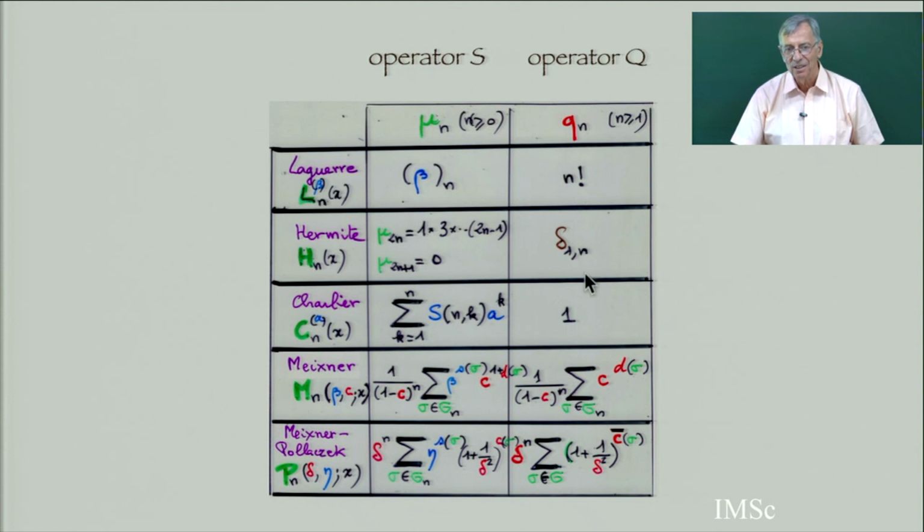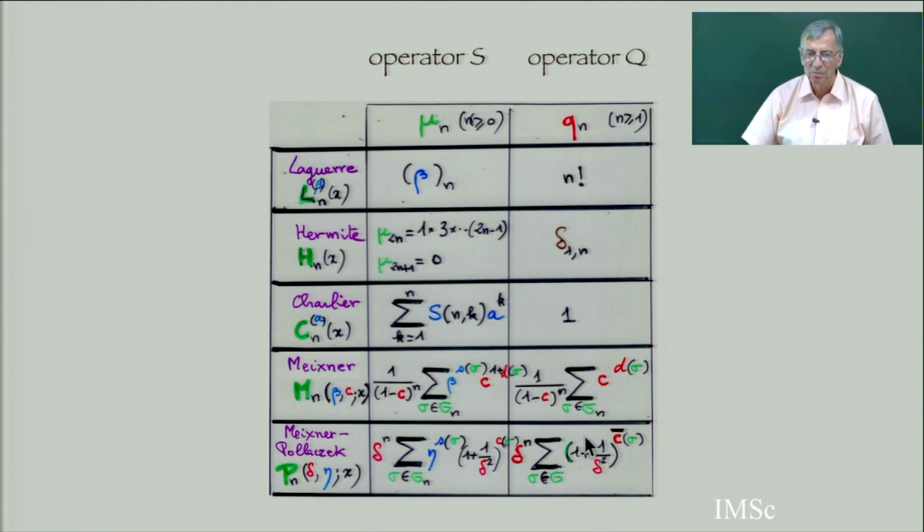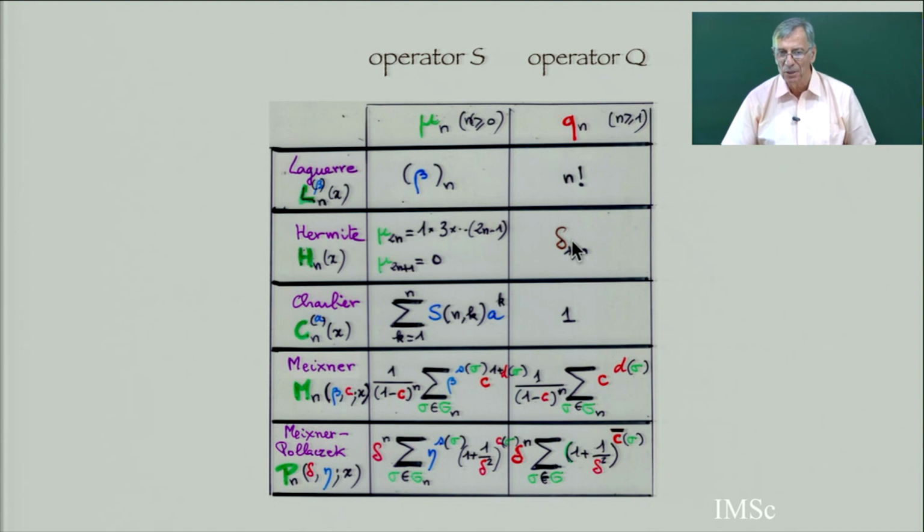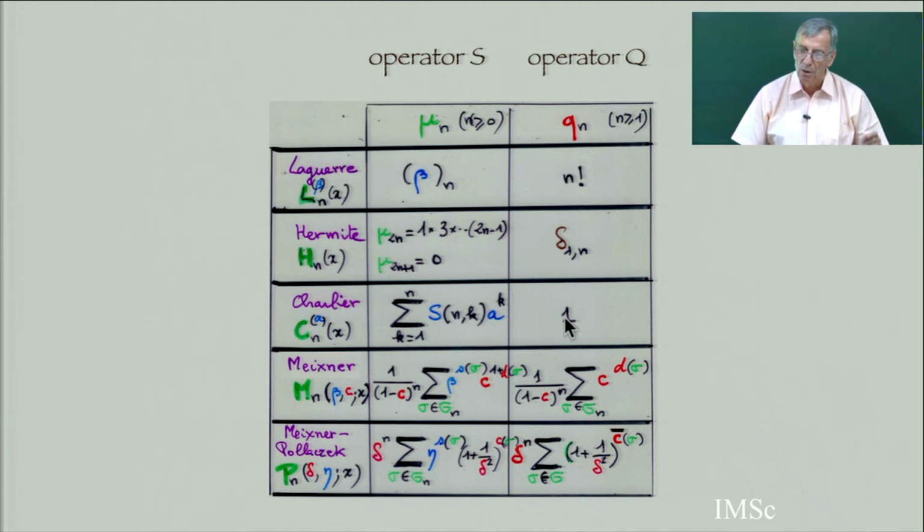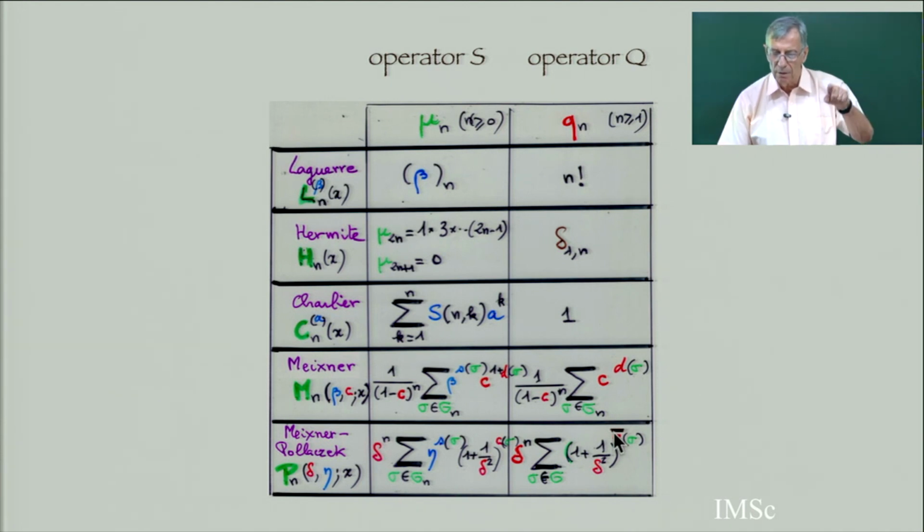The Q_n is something slightly different. So you see the Q_n for the Hermite, the generating function is only reduced to x. For the Charlier, the Q_n is the coefficient of t^n over n factorial, which is 1. So for the Charlier, the generating function is exponential of t minus 1. This is 1, so this is the Hermite-Charlier. And here you get exactly the same as here, but with the modification that the beta disappears, the eta disappears. And here there is a C bar, because C is counting the number of valleys, but for the restricted or enlarged case, there is a convention for the valley.